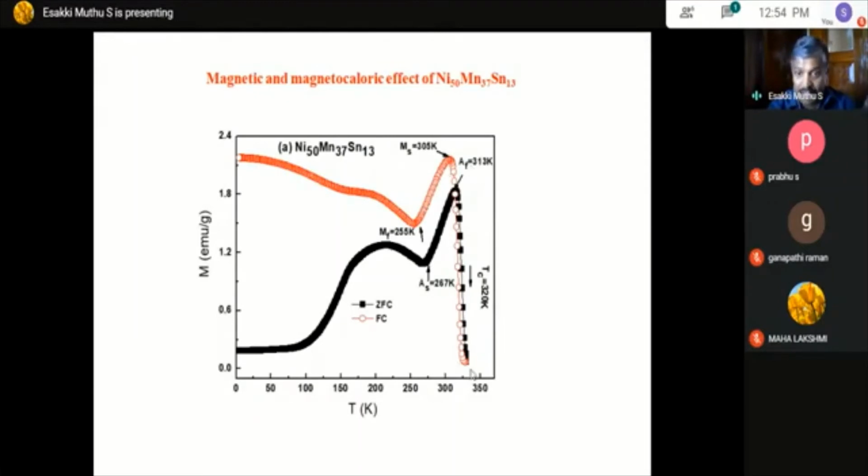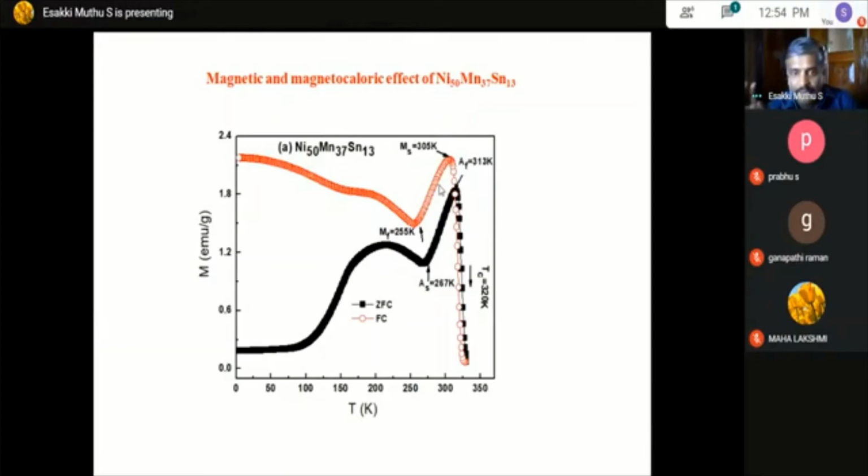So we have varied the temperature from 325 up to this temperature, and again from this temperature to this temperature. Usually we call this temperature the austenite to martensite temperature, meaning there is a change in the structure at this temperature. Once there is a change in the temperature, the magnetization changes according to the magnetic field. At the same time, the magnetic entropy also changes. I am not going to discuss the lower temperature part.